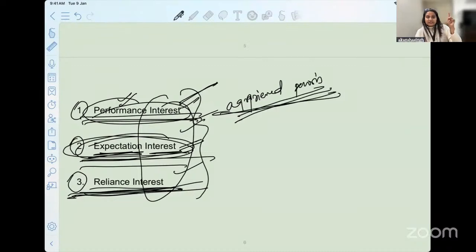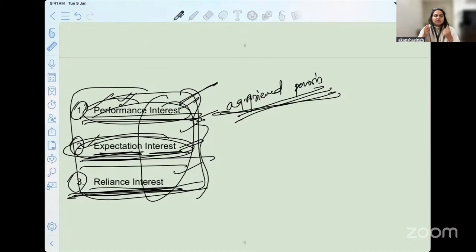The musician example. So these can be different sets of interests, which can be categorized for us to know that remedies are of different nature under the Indian Contract Act. Either you want to seek performance, or it is what you expected out of this transaction, some profit, some amount of money, some delivery of goods, whatever it may be, the expectation interest.